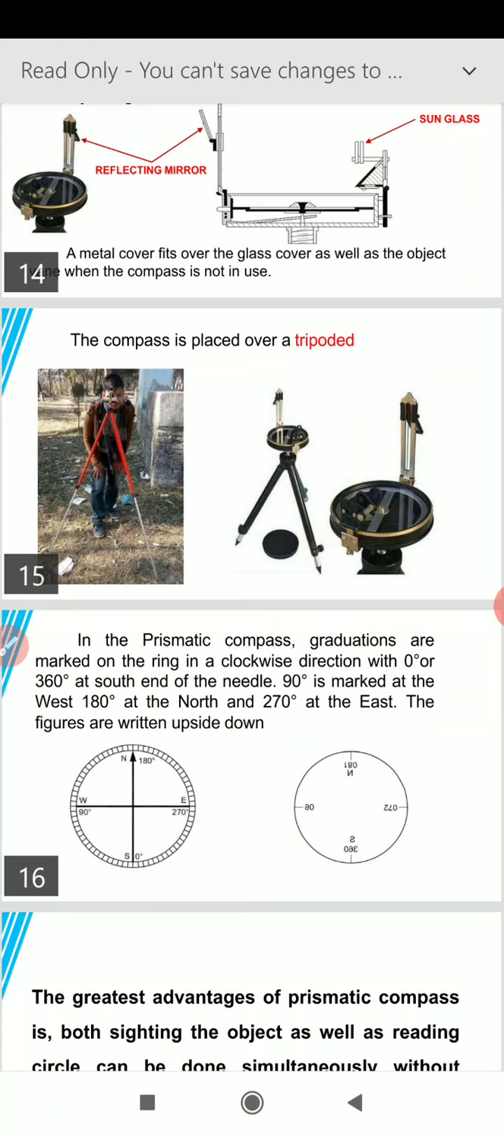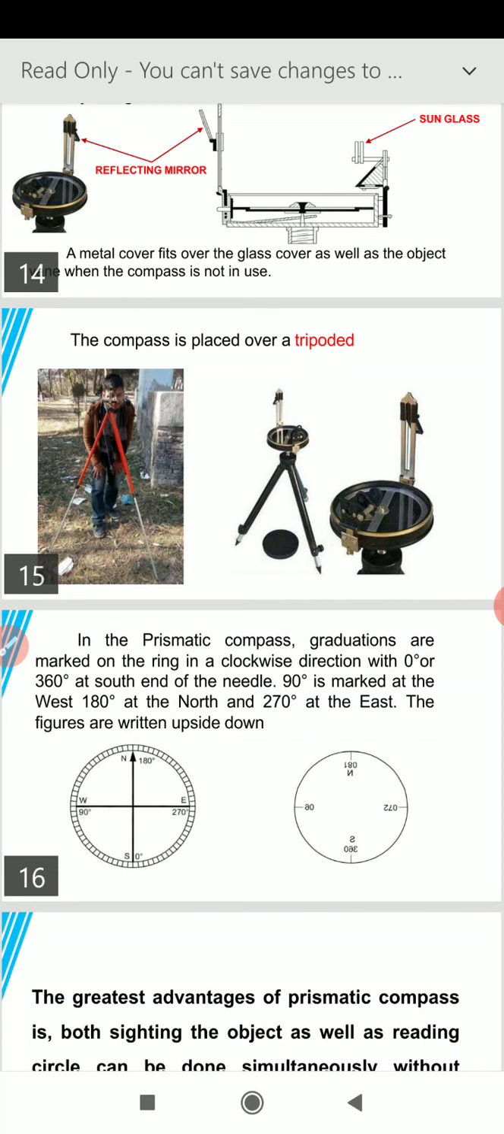Now coming to the point again, that in the prismatic compass the graduations are marked from 0 degree up to 360 degree. So that's why it is also known as the whole circle bearing compass, because the whole circle gets completed starting from 0 degree and ending with 360 degree. So while we are getting a reading from the prismatic compass, the angle or bearing can be anything between 0 degree up to 360 degree.